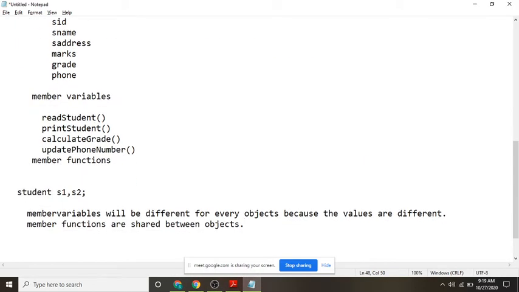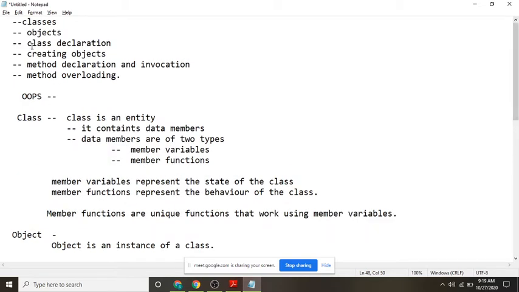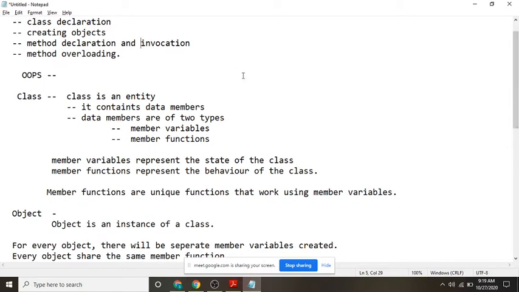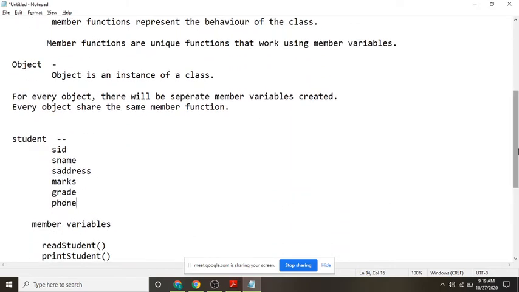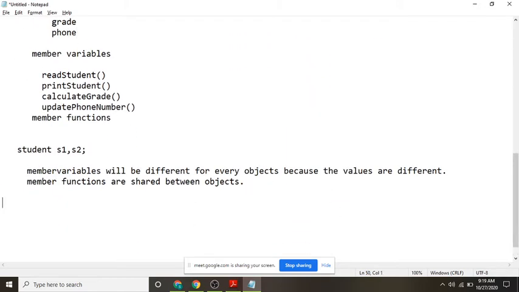Okay. Now I will tell you how to declare a class in Java, and how to create objects. So, class declaration.